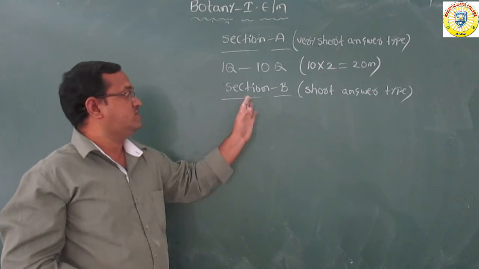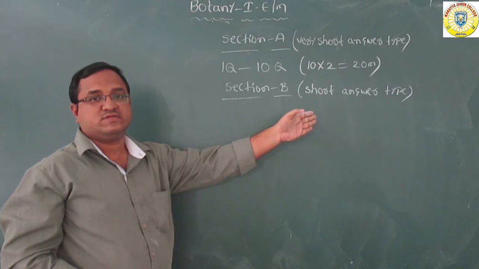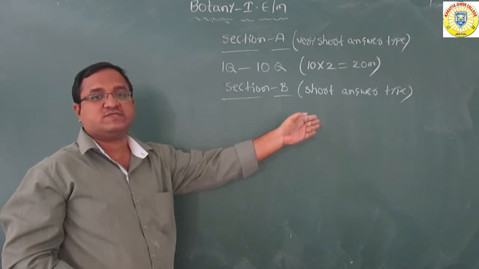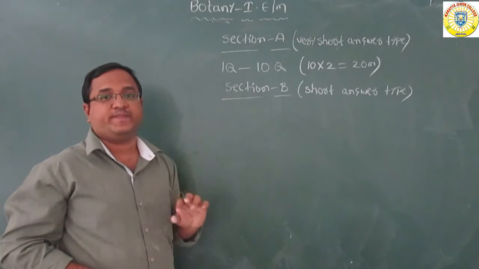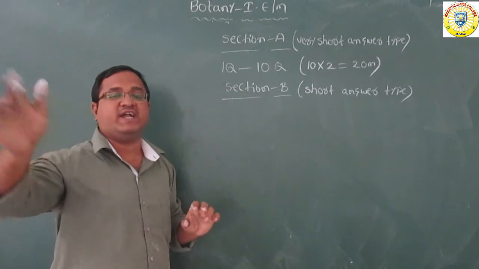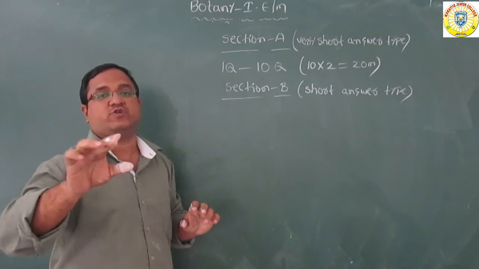Okay, this is Section B, short question type. Each question carries 4 marks. They will give 8 questions, but here internal choice is there. Out of 8, you should write any 6. Each question carries 4 marks. So 6 fours are 24 marks.